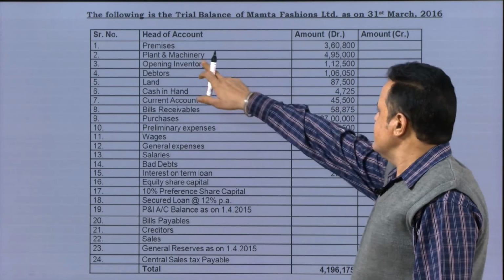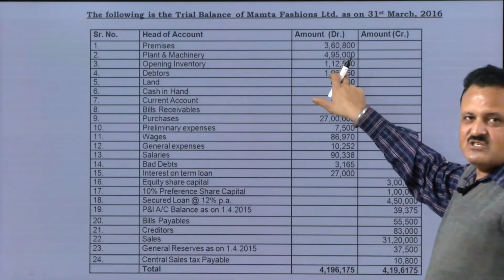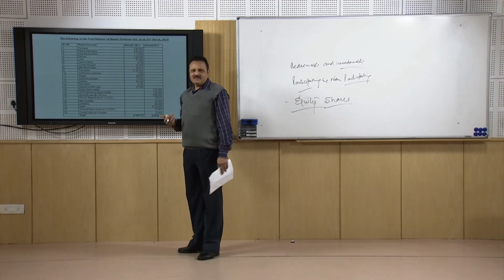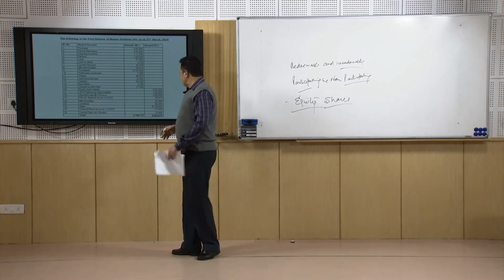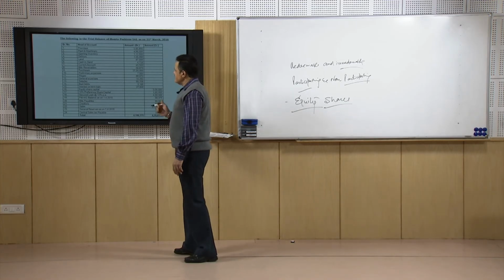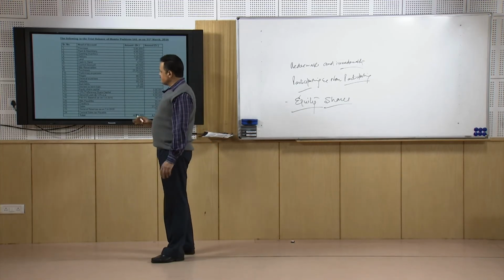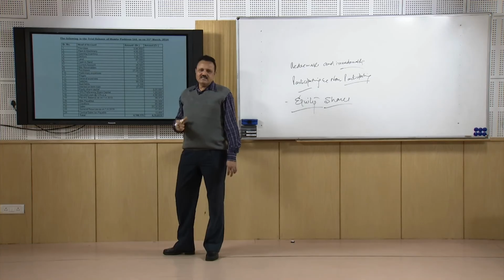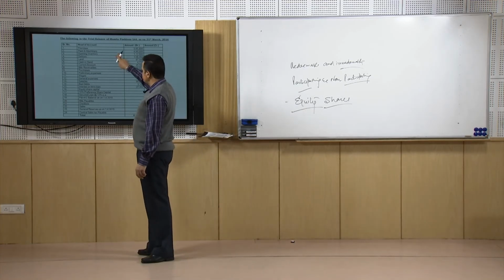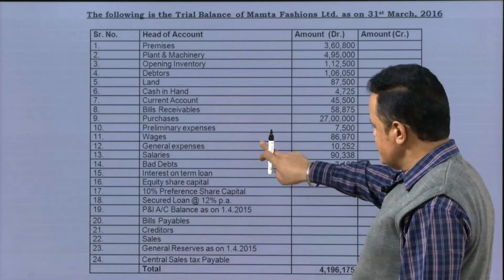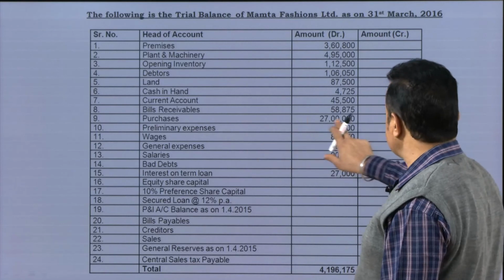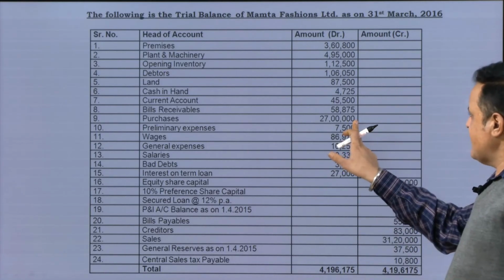It is given already as the opening inventory. Opening inventory means we are not given any date, but it is written clearly that it is the opening inventory, so we have to take the material. And then similarly we are given the wages. So we have to find the 3 direct expenses: material, then wages, and then the other direct expenses. Material is opening inventory and somewhere the purchases. So if we are given the purchases, we will take the purchases into account. Yes, purchases are here and a very big amount of 27 lakhs is given.